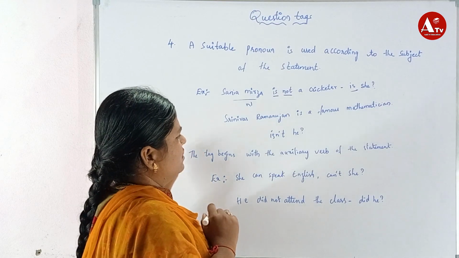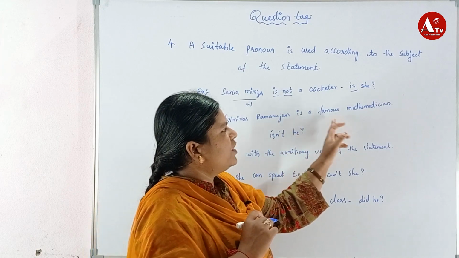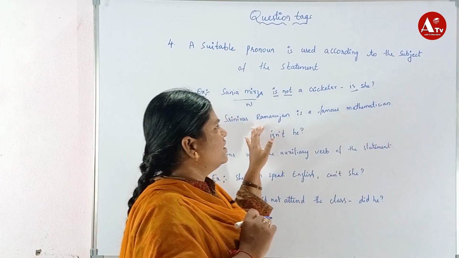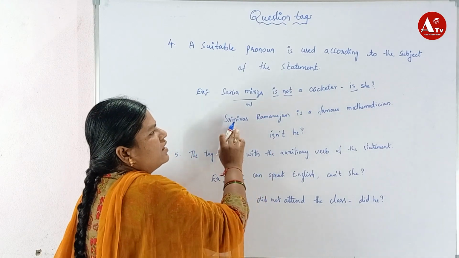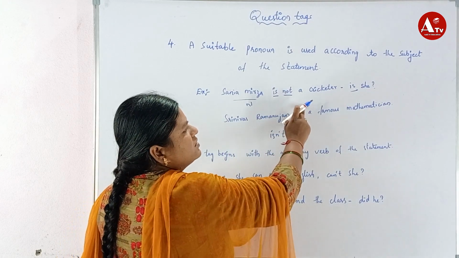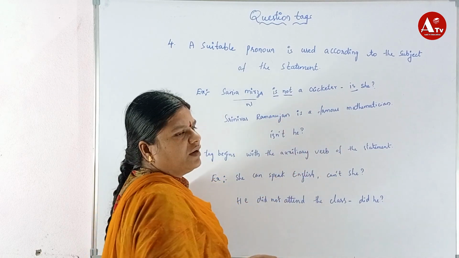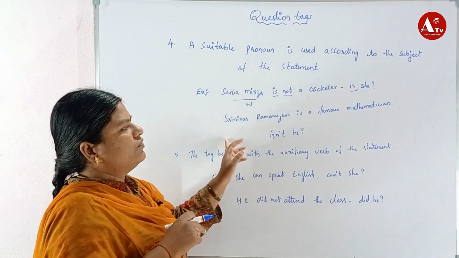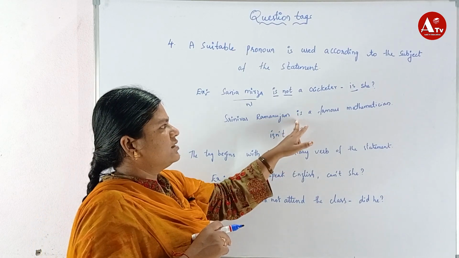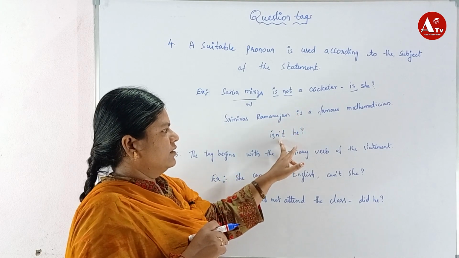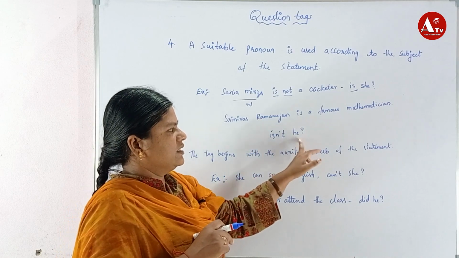Next example: Srinivasa Ramanujan is a famous mathematician. Here the sentence is positive, and Srinivasa Ramanujan is a noun. The verb is is. When the sentence is positive, we have to convert into negative; when the sentence is negative, we convert into positive. It is a positive statement, so we add not: isn't. Ramanujan is changed into he: isn't he?